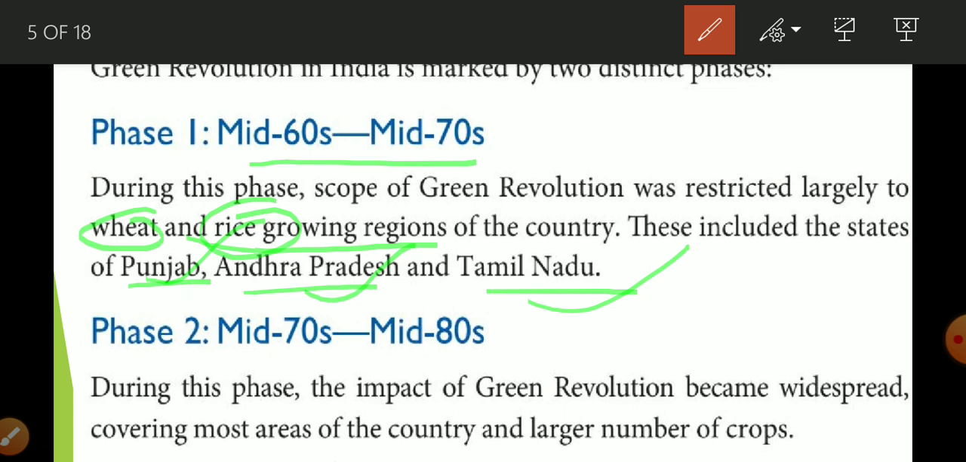And how many phases are there? The green revolution was introduced in 2 phases. In the first phase, it was restricted to only 3 states: Punjab, Andhra Pradesh, and Tamil Nadu, and only two food grains were included in it: wheat and rice. In the next phase, phase 2, it spread all over India, and more crops were included in it.